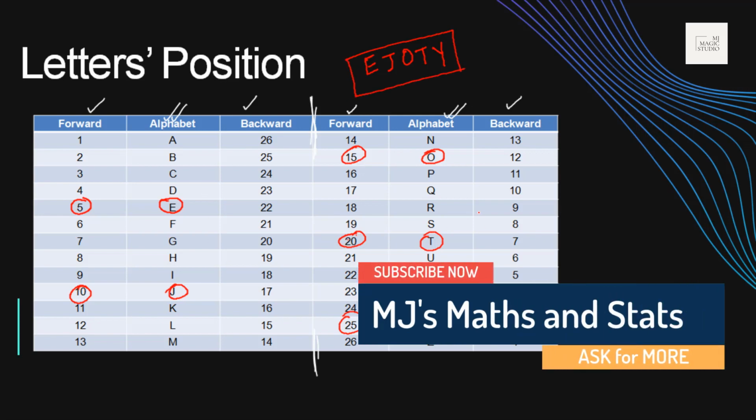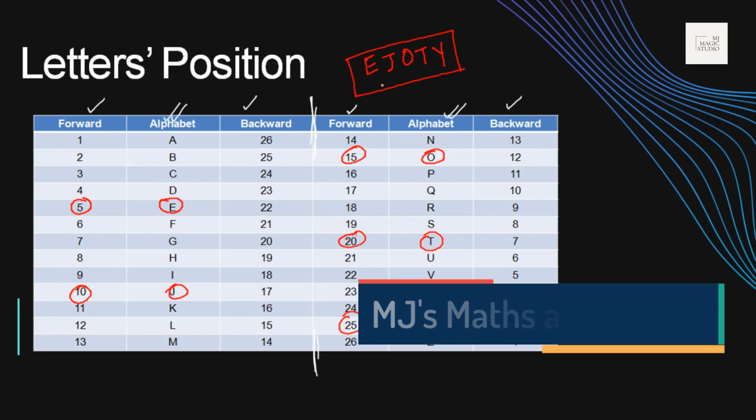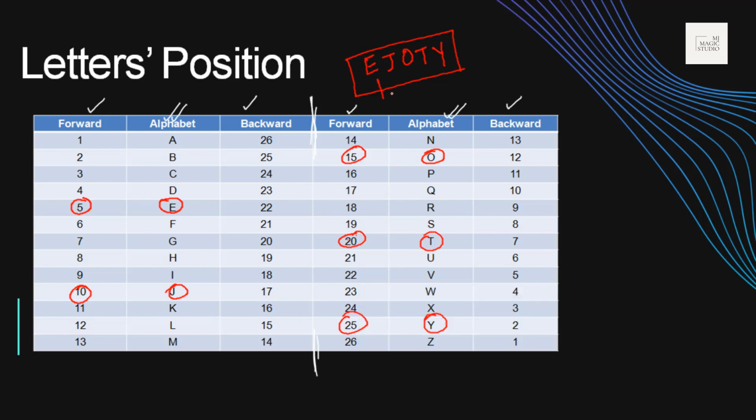Ejyoti helps us out in remembering the forward count, because these all represent the 5th, 10th, 15th, 20th and 25th.